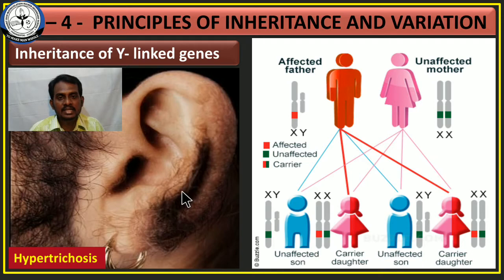That's all. X-linked and Y-linked inherited disorders are over. X-linked la rendu disease பார்த்தோம். One is hemophilia, another one is color blindness. Hemophilia is otherwise called bleeder disease or a bleeding disease. These two diseases are examples for X-linked inheritance, and ichthyosis and hypertrichosis are the examples for Y-linked inheritance. That's all. X-linked or sex-linked inheritance is over.